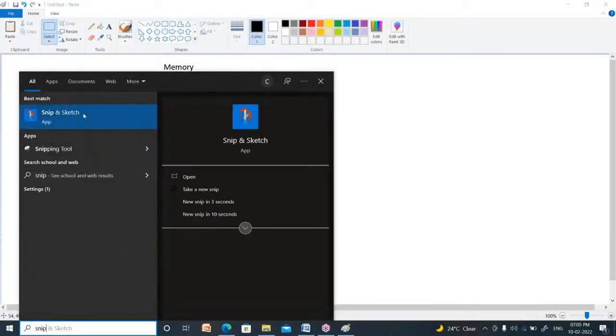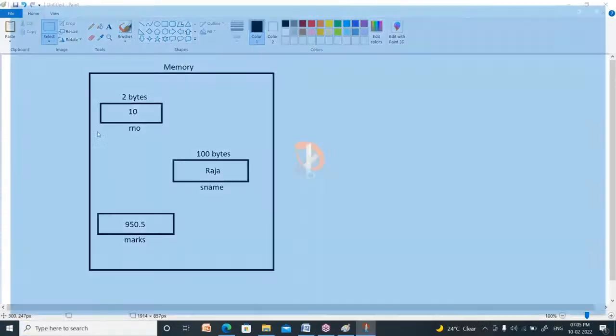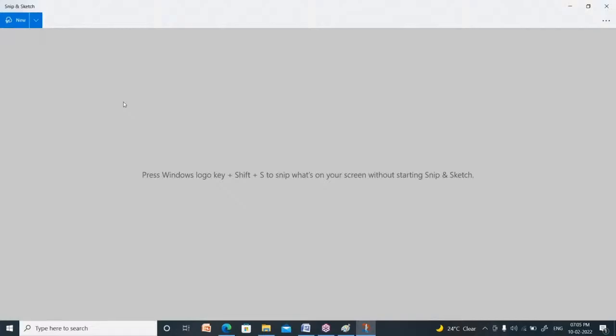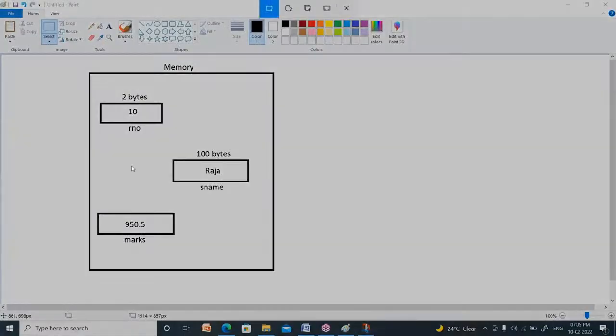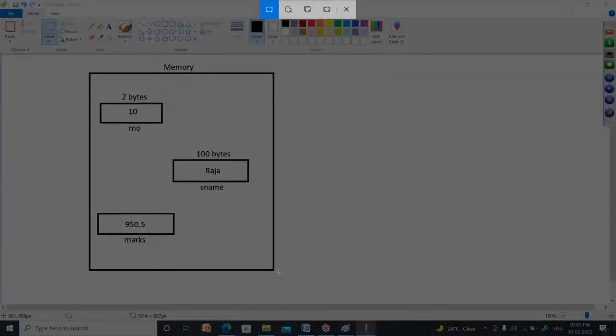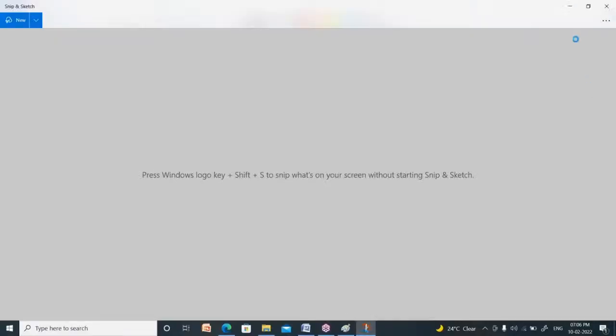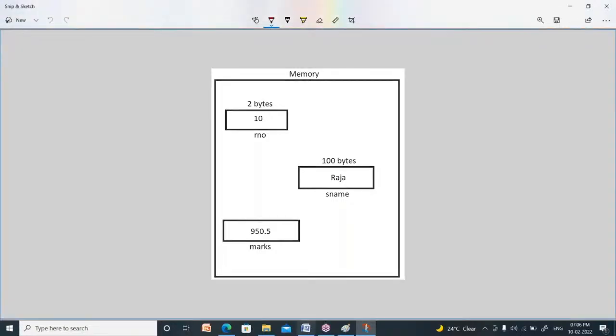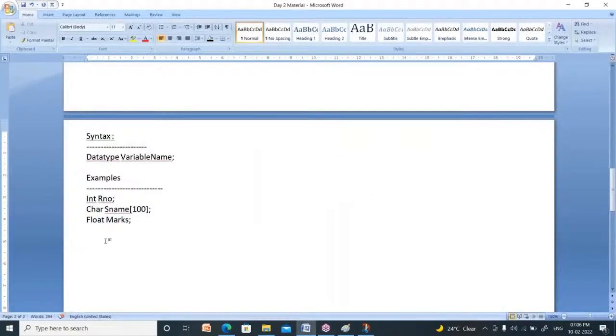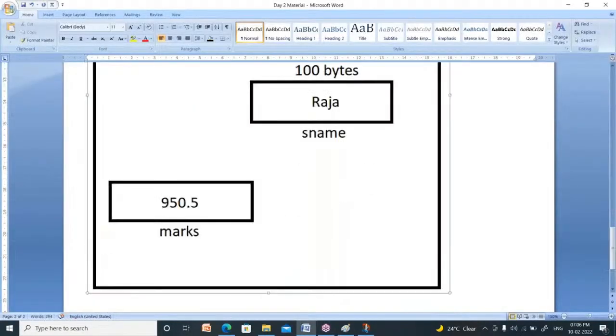I will copy this diagram here. Let me copy and paste. This is the memory diagram of these 3 lines.